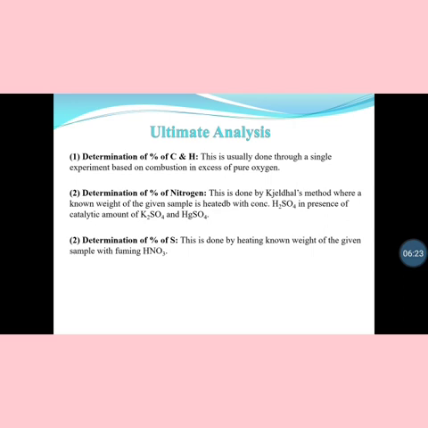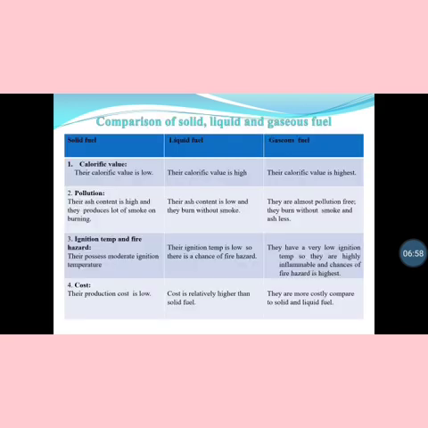Next is ultimate analysis. Determination of percentage carbon and hydrogen is done through a single experiment based on combustion in pure oxygen. For determination of nitrogen, we have used the Kjeldahl method, where a known weight of sample is heated with concentrated sulfuric acid in the presence of a catalytic amount of potassium sulfate and mercury sulfate. Next is determination of percentage of sulfur. It is done by heating a known weight of the sample with fuming nitric acid.